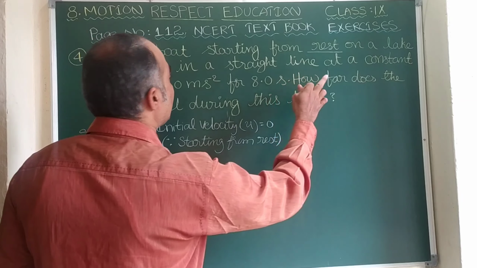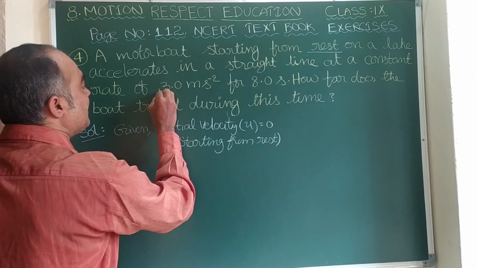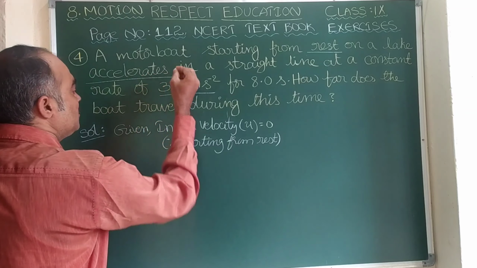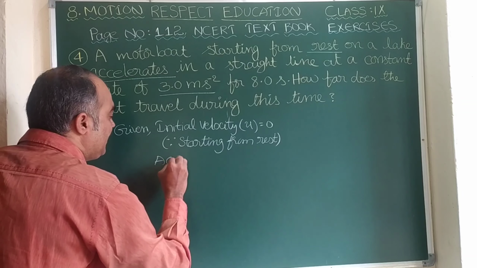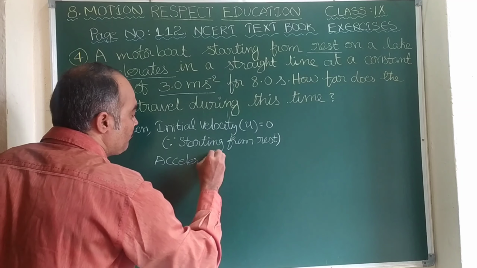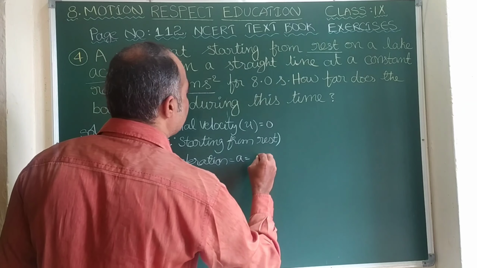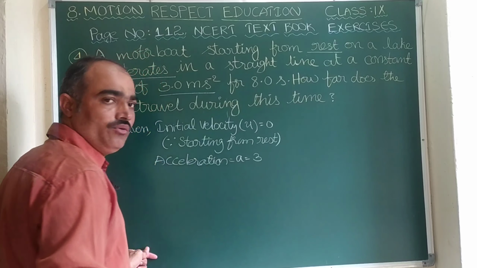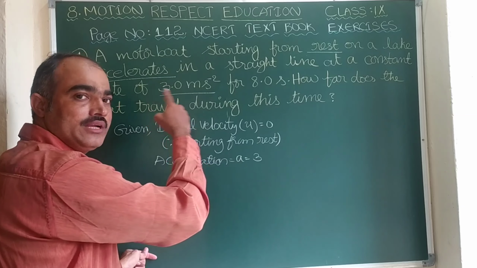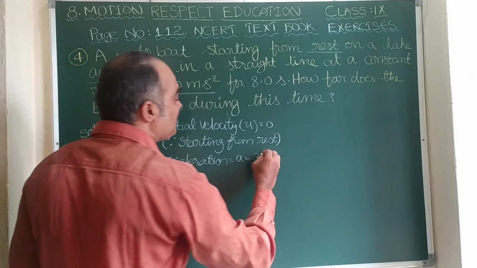Now accelerates means this is acceleration. So acceleration a is 3.0, we can write it as 3 meter per second square.